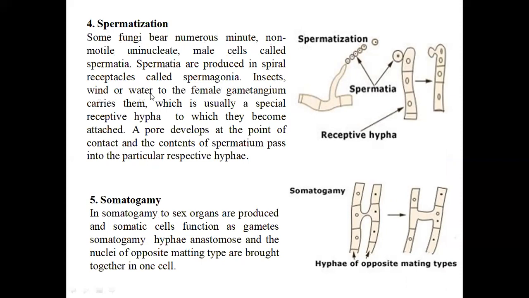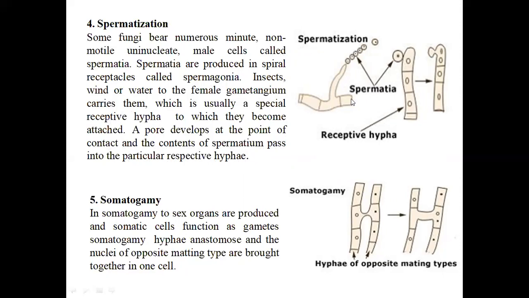Insects, wind or water carry them to the female gametangium, which is usually a special receptive hypha to which they become attached. A pore develops at the point of contact, and the contents of the spermatium pass into the receptive hypha. So you can see here how the spermatization process occurs.